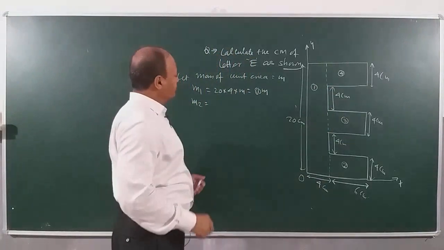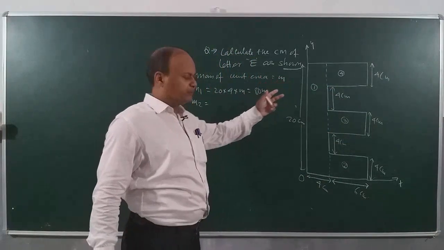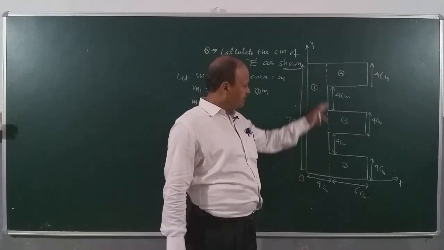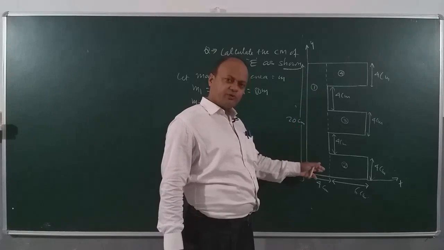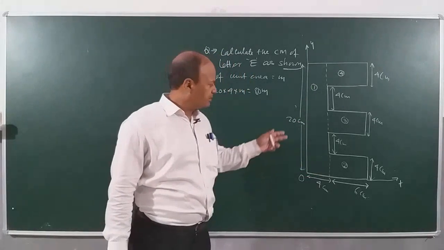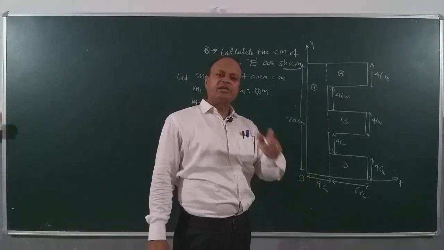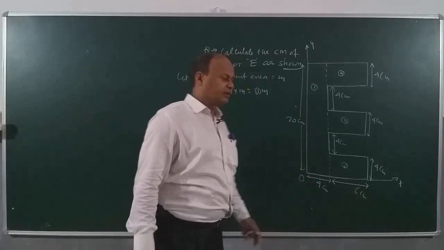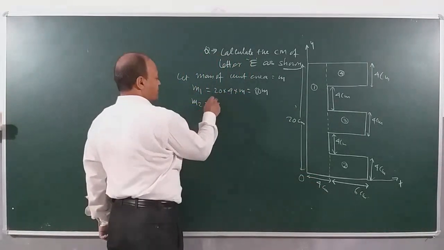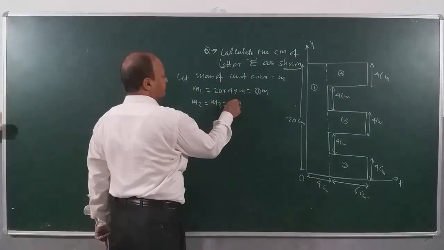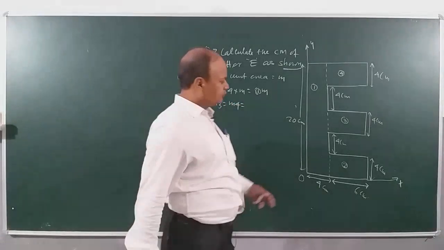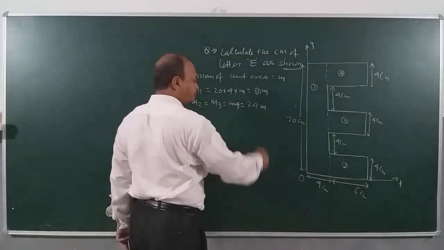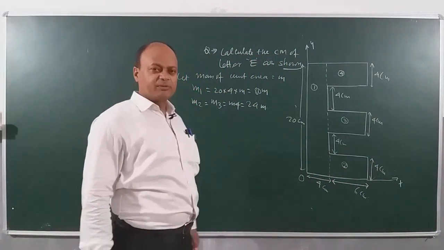What I am doing, children, is I say the mass of unit area is m. So when you look at part 1, this segment, length is 20 and breadth is 4. So the area is how much? 20 into 4, 80 centimeter squared, and mass of unit area is m. So for total mass, I will be multiplying 20 into 4 into m. Alright? That is 80 m. Now the mass of 2, 3 and 4 will be equal, and each will be 6 4s, 24 into m.